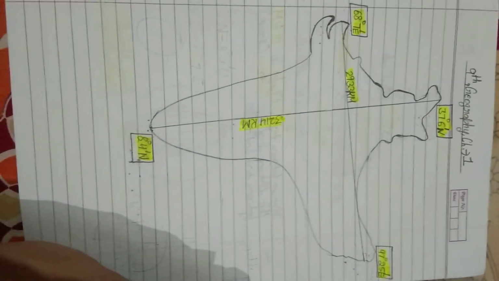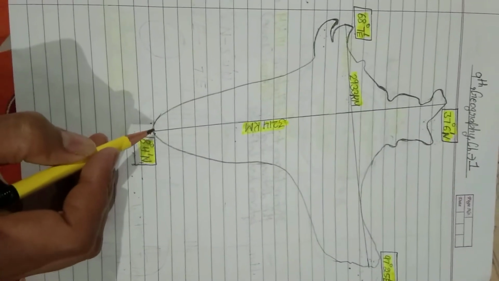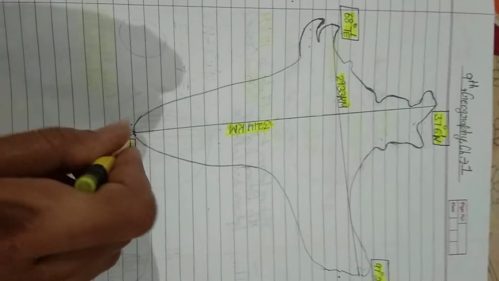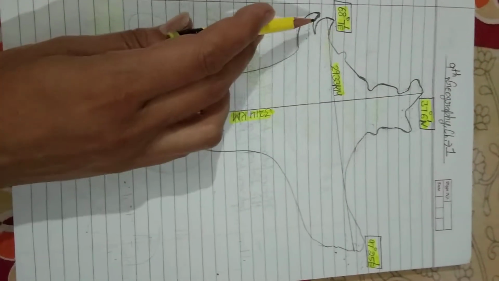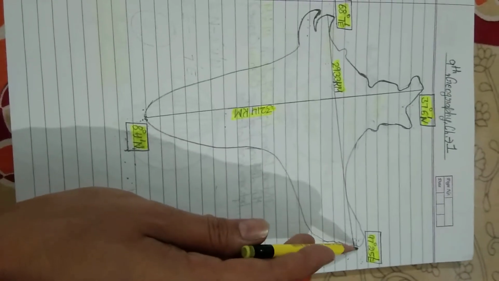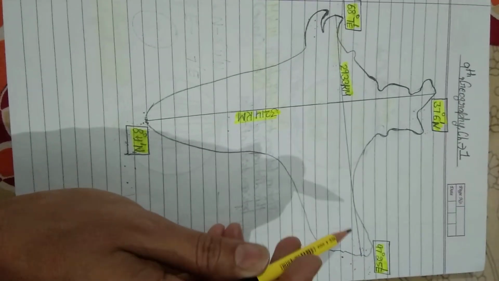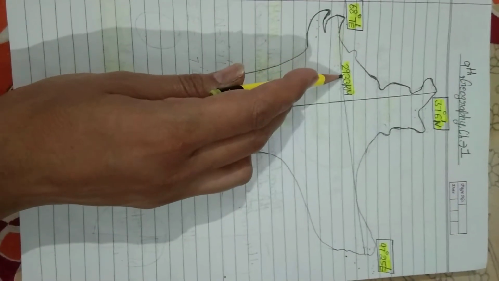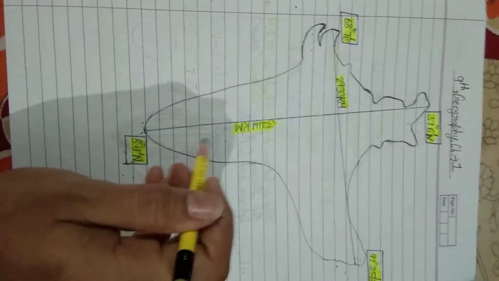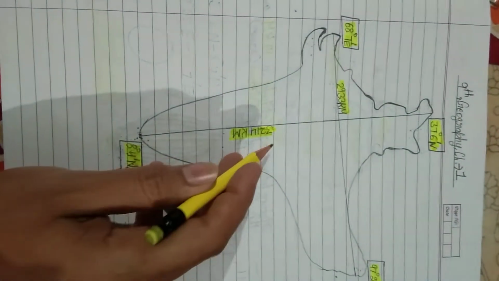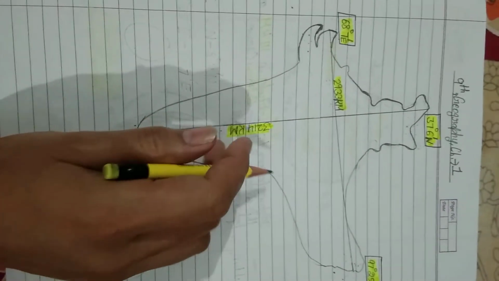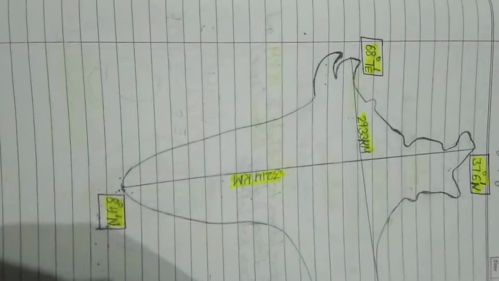The distance between east to west is 2933 kilometer, and the distance between north to south is 3214 kilometer.